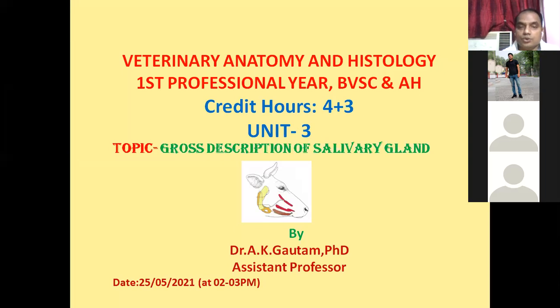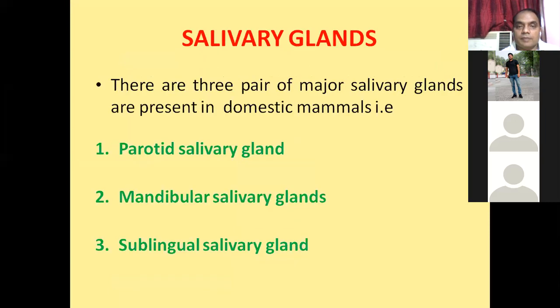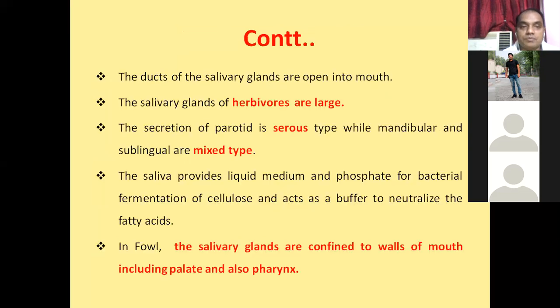Salivary gland is responsible for the secretion of saliva. In animals, there are three basic salivary glands: the parotid salivary gland, the mandibular salivary gland, and the sublingual salivary gland.